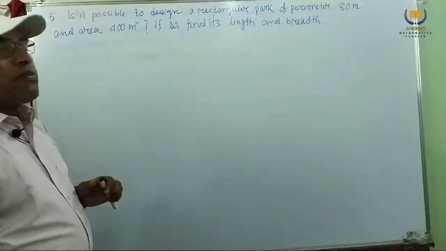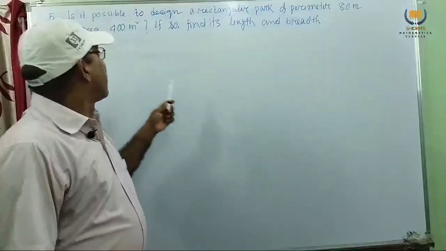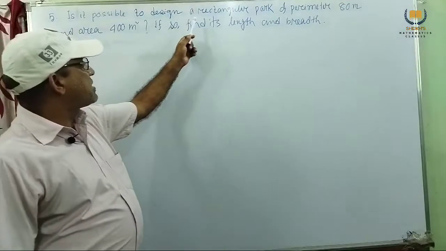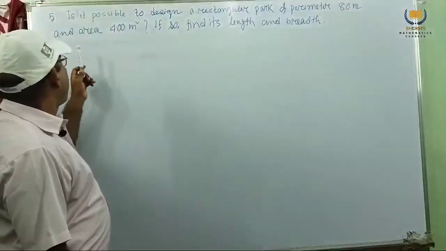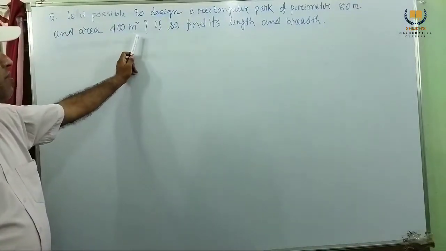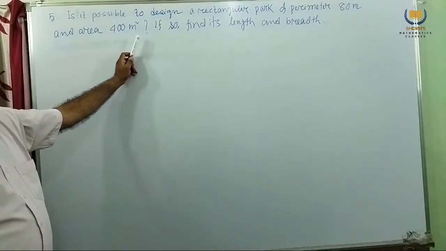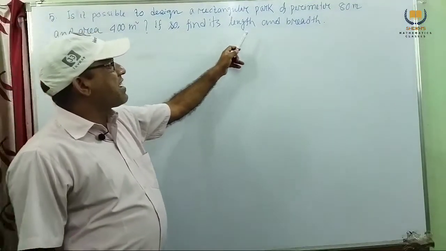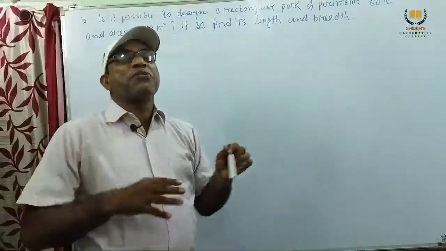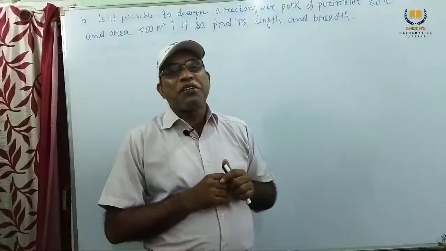So we consider problem number 5. Is it possible to design a rectangular park of perimeter 80 meter and area 400 meter square? If so, find its length and breadth. But we don't know whether it is possible or not.